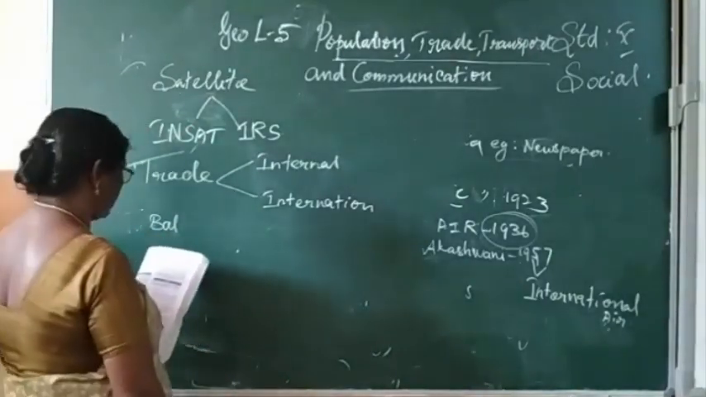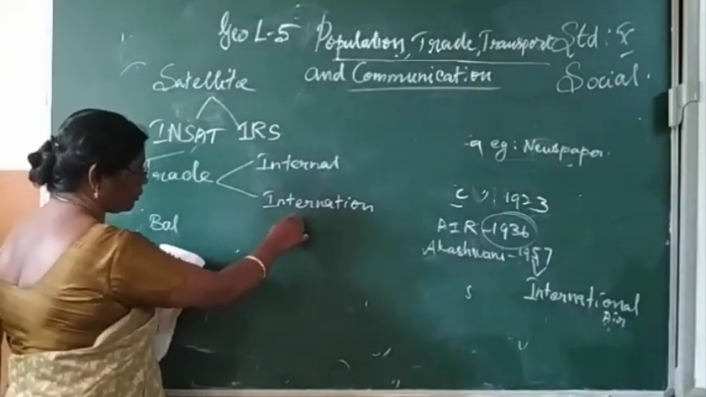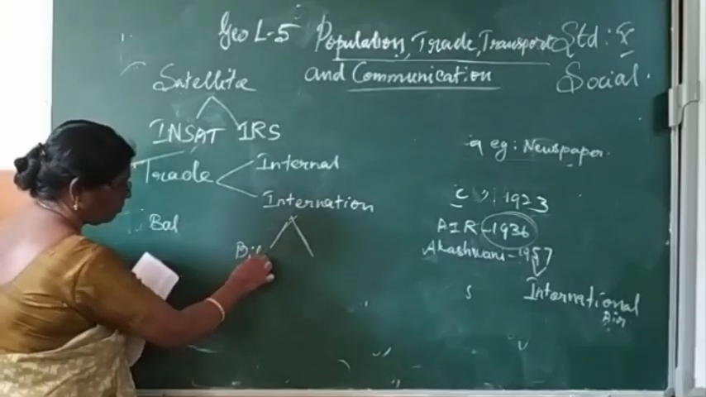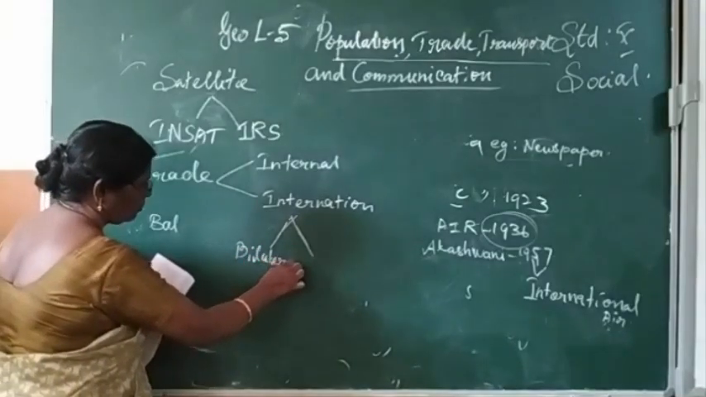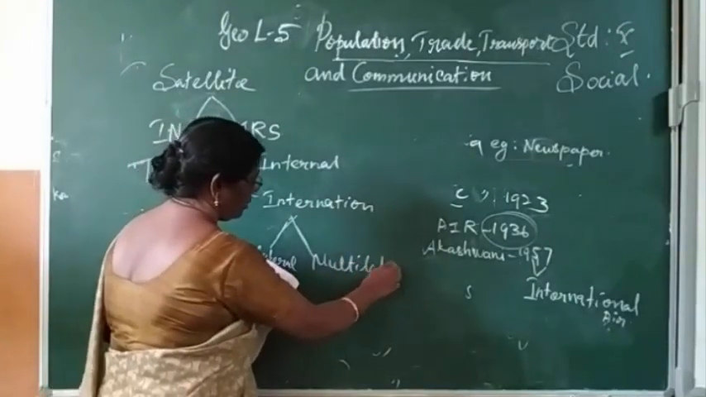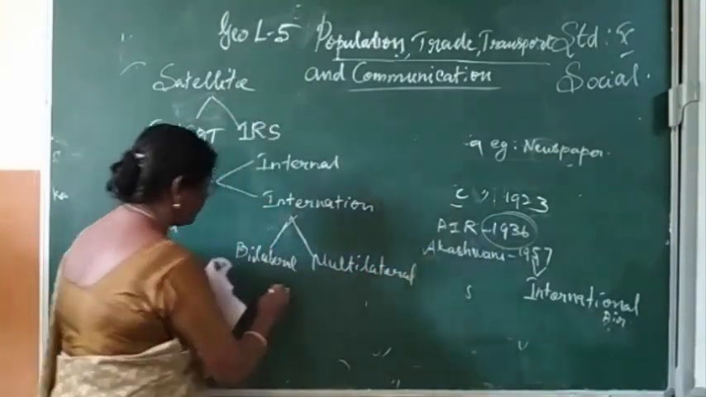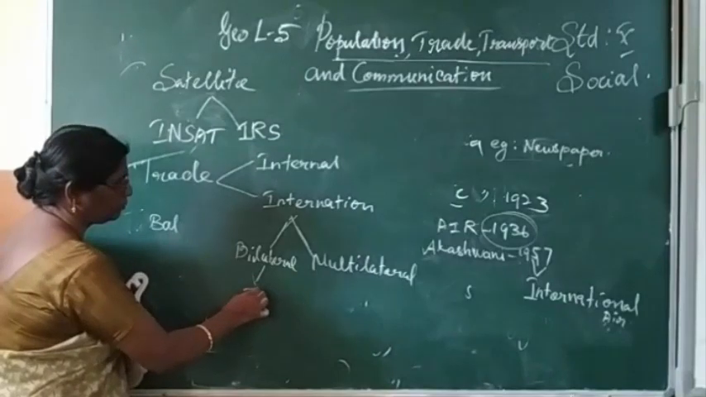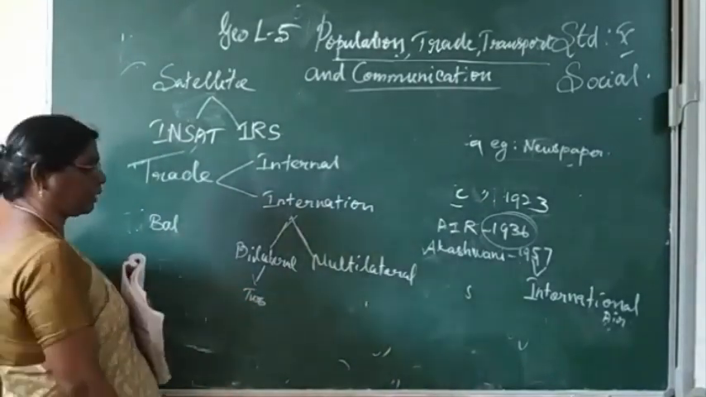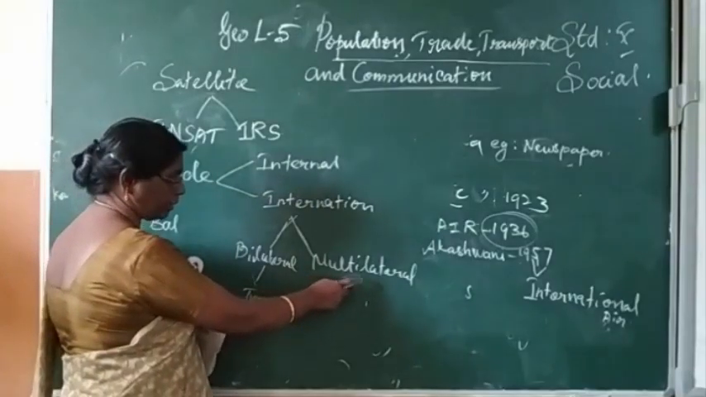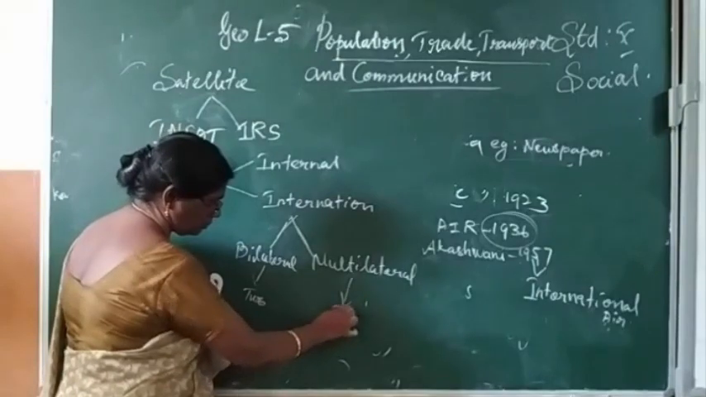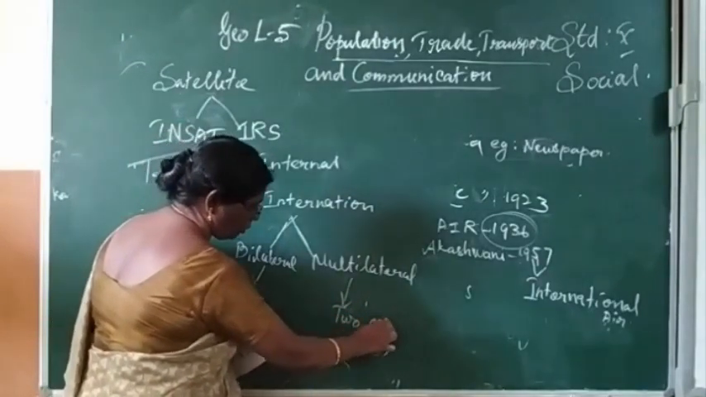International trade is also divided into two: bilateral and multilateral. Bilateral means trade between two countries. Multilateral trade means trade between two or more countries.